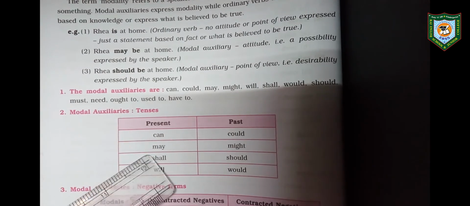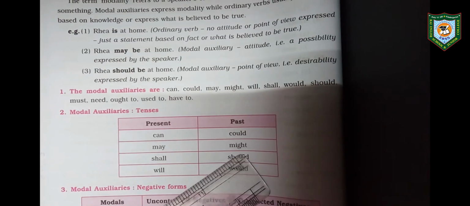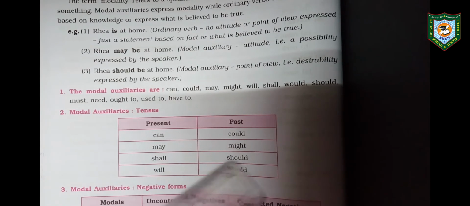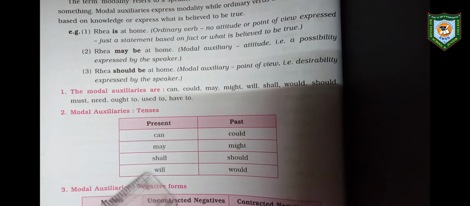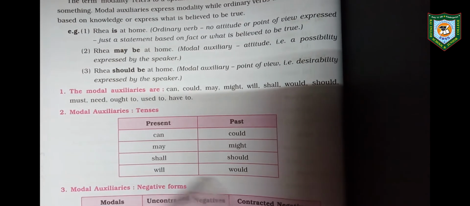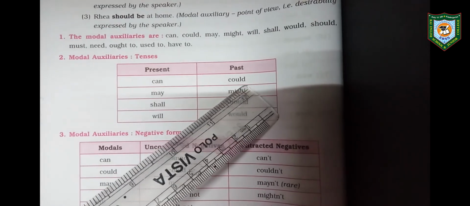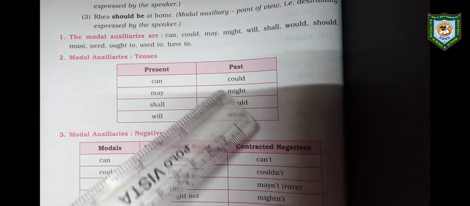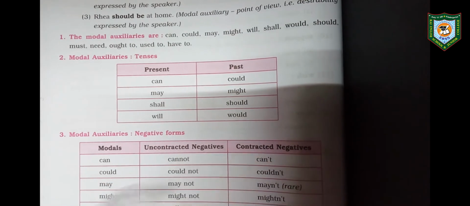Just like that, may is present and the past of may is might. Shall is present, the past of shall is should. Lastly, will, and the past of will is would. We will not pronounce the L in could, would, should, because L is silent here.